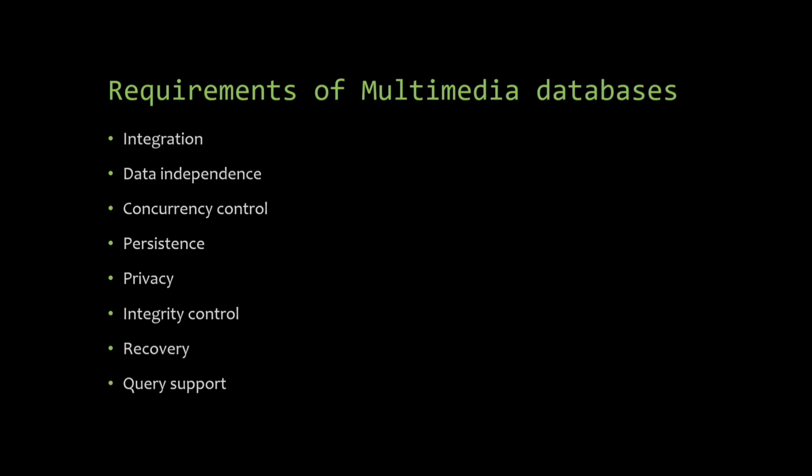Persistence, so that data objects can be saved and reused for different transactions and program invocations. Privacy, access and authorization to a particular object. Integrity, which ensures database consistency between transactions. Recovery, that is, the failure of a transaction should not affect the persistence of data storage.